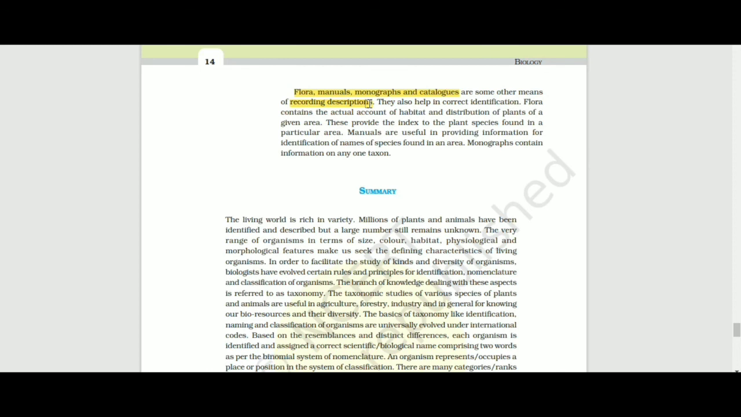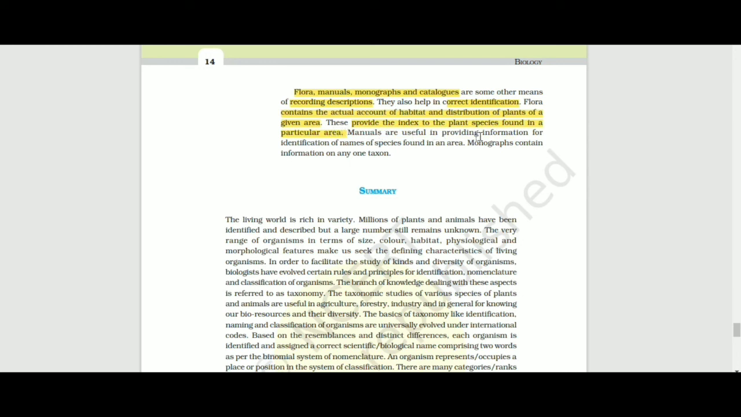Now floras, manuals, monographs and catalogs are also used for recording the data. Here it is used for correct identification. Flora contains the habitat and description of the plants of a given area, all their habitats and distribution about the plants of a particular area. These provide the index of the plant species found in the particular area. They give all the information of the plants which are found in the particular area.